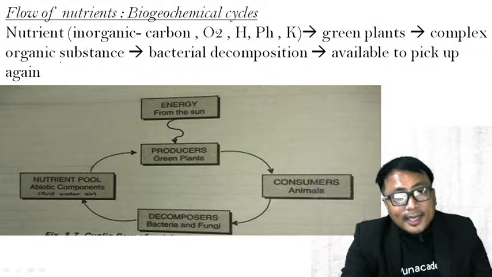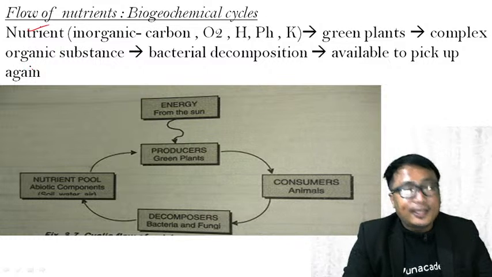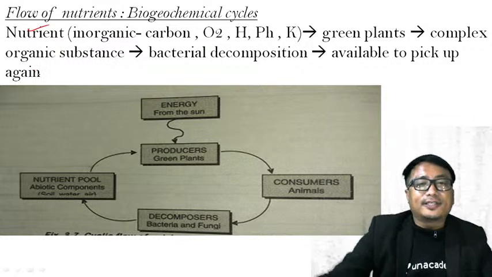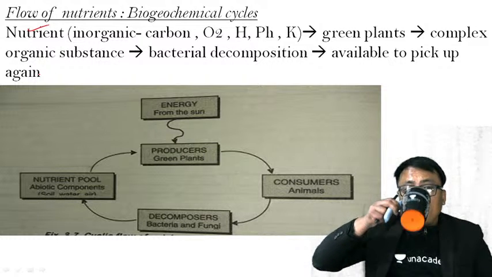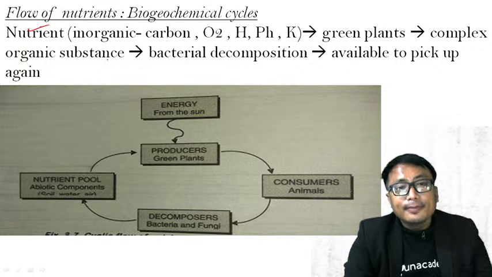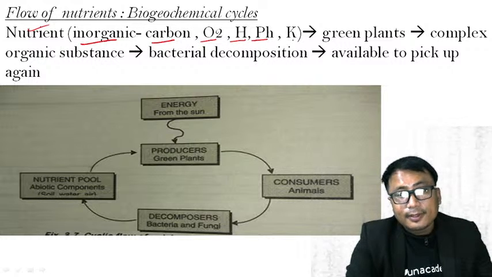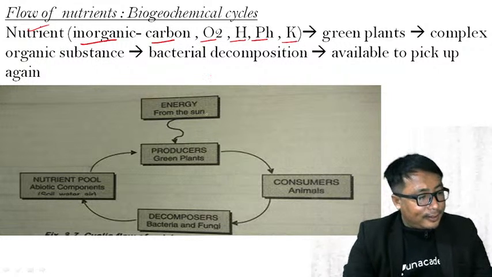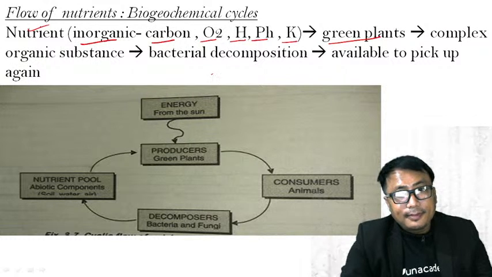Clear? Now, let us see the first function, that is the flow of nutrients or the nutrient cycle in the ecosystem. Nutrients, inorganic, they are carbon, oxygen, all of this. It is taken up by the green plant and makes a complex organic substance.